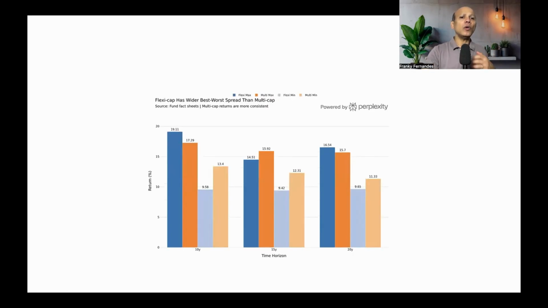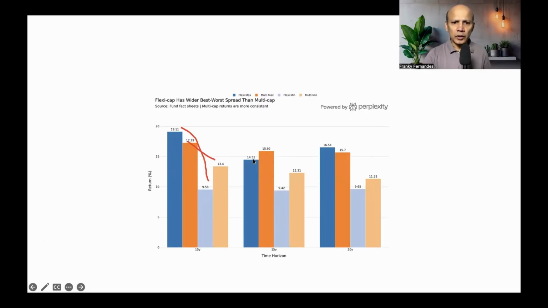And this chart also tells us something similar, but it shows us the gap. So this dark is the flexicap maximum and light is flexicap minimum. So 9.58 and 19.11. Whereas in multicap, the difference is less comparatively. So if you see here, the gap is quite wide, but here the gap is less. Same way here, this is the gap.